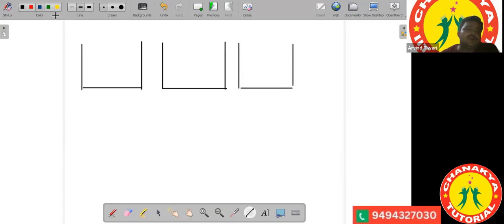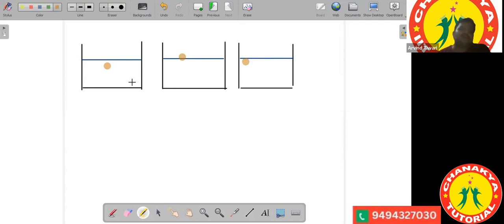If you have a substance which has a relative density greater than the density of water, the substance will sink. It will go down. If the relative density is less, it will float above the surface of water like this. And if the relative density is equal, it will float like this, just below the surface of water.